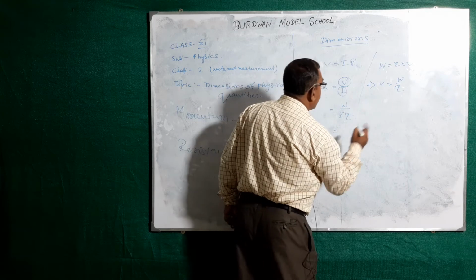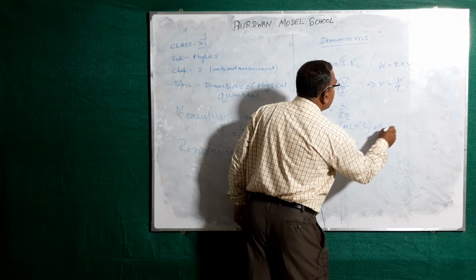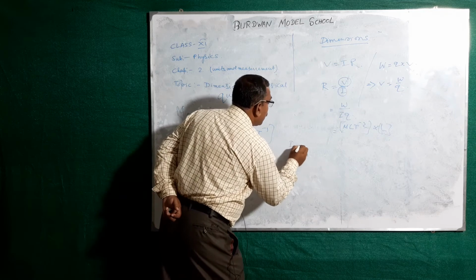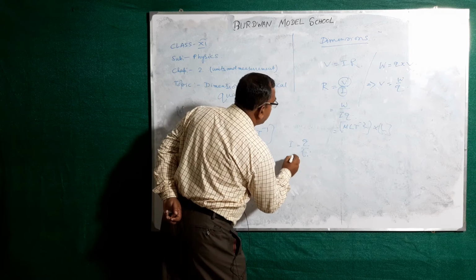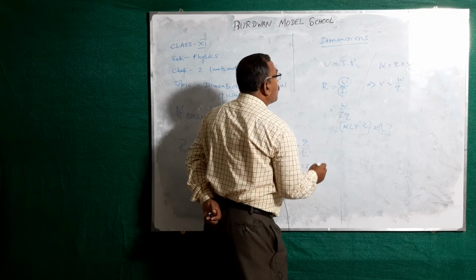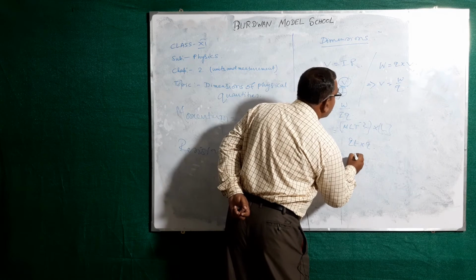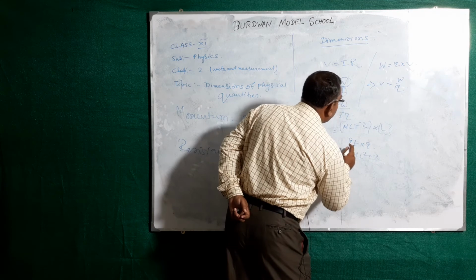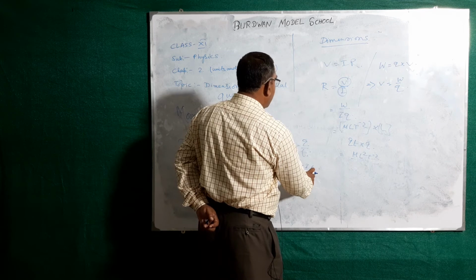Force into displacement, M L T to the power minus 2 into L. I equal to Q by T, I equal to ampere.